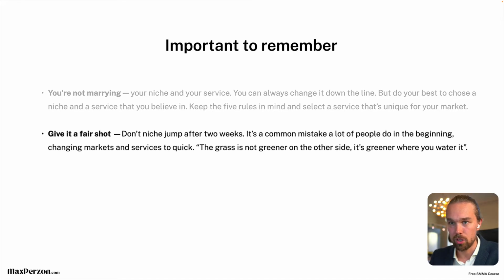All right, so give it a fair shot though. So you don't want to select the niche and then after 2 weeks just change it, right? So don't niche jump. It's called niche jumping. Okay, I'm going to accountants. You're super pumped, you launched it, you reach out, nobody's interested, and you're like, okay, I'm going to change something new. That's niche jumping. You don't want to do that. You want to give it a fair shot.